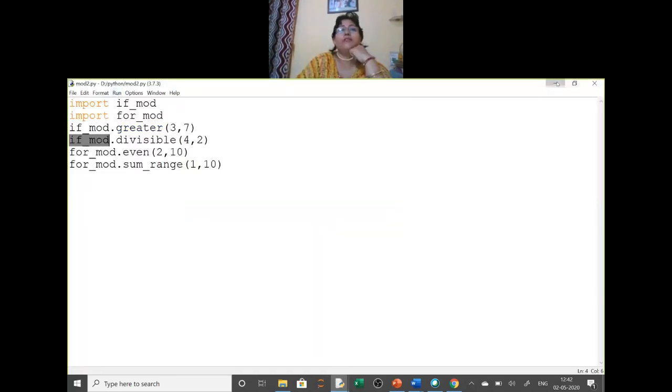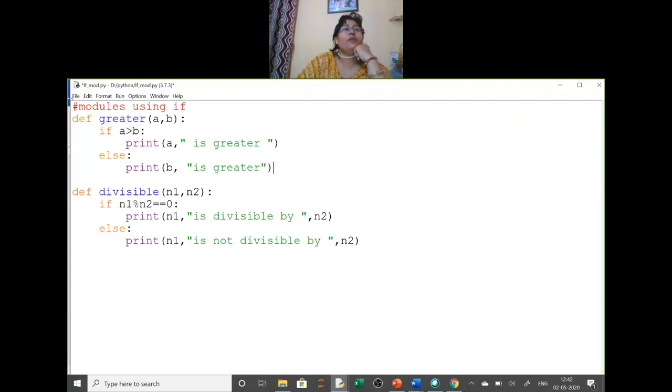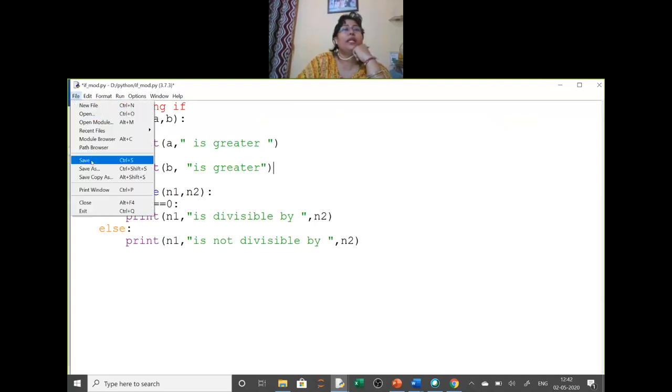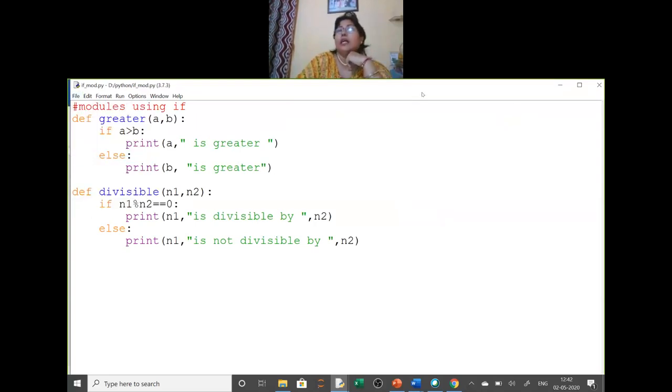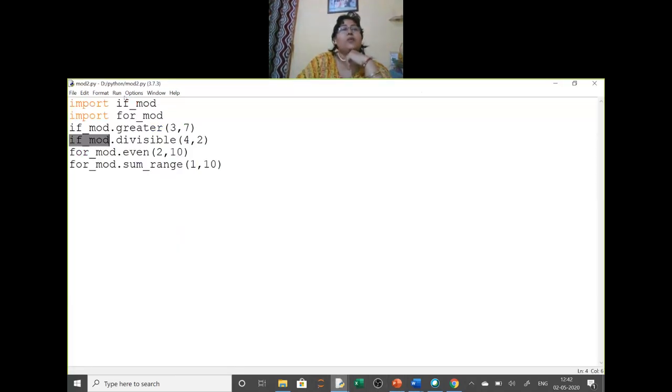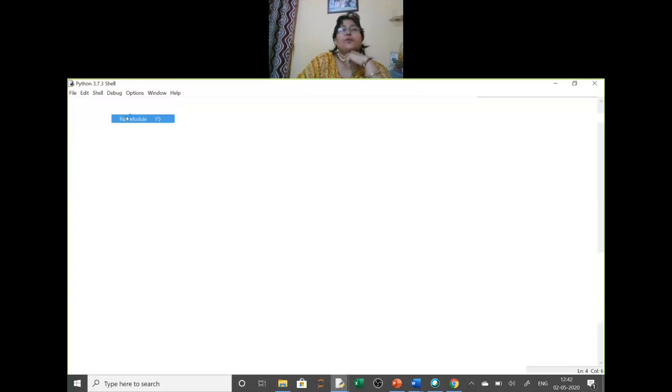Achha, you have to save it also. If you don't save it, what happens? Then it will show the error again. So after correcting it, you save it. Now next, when I am running this code, it is showing the output.